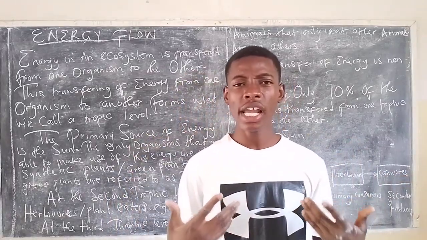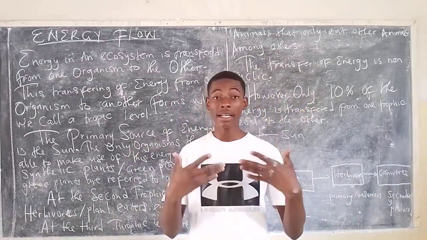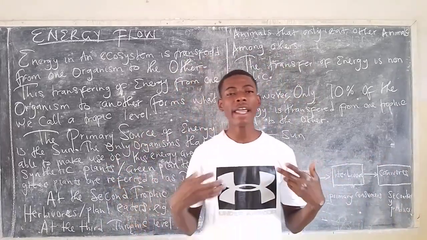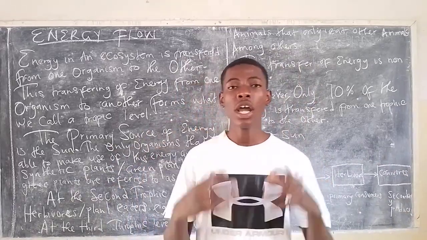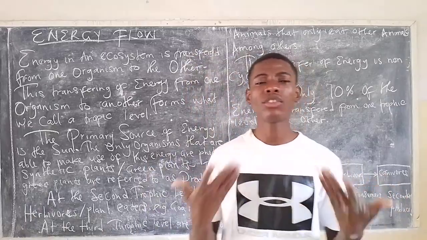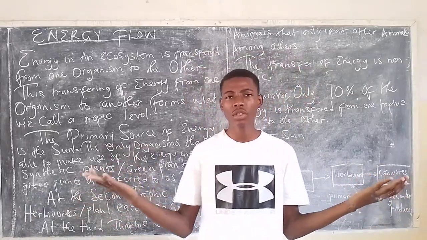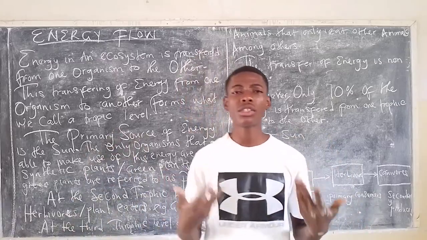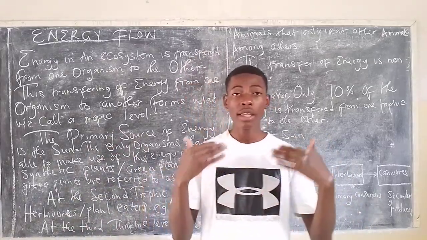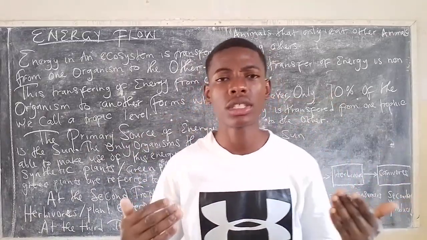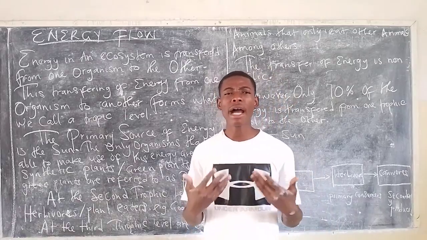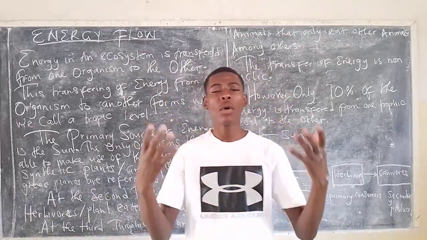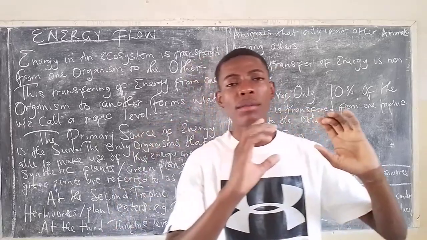Now this energy is only used by what we call green plants, or in other terms, photosynthetic plants. These plants are able to make use of the sun's energy to create food. We define photosynthesis as the process by which green plants make their own food. So it is green plants that form the level which we call the producers. Now, in an ecosystem, there are what we call the trophic levels. The trophic levels simply refer to the point or the position of an organism in an ecosystem.